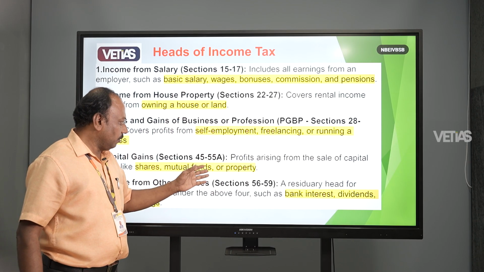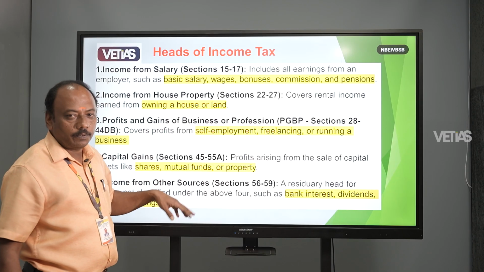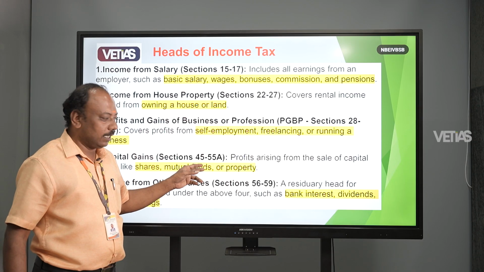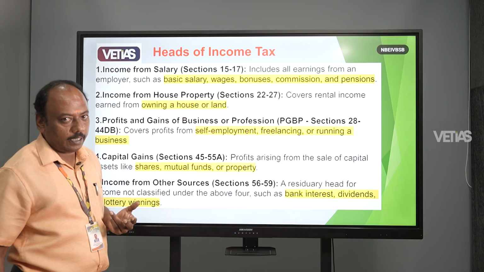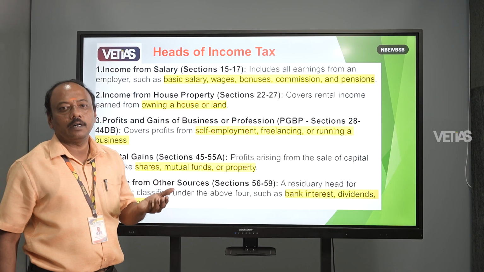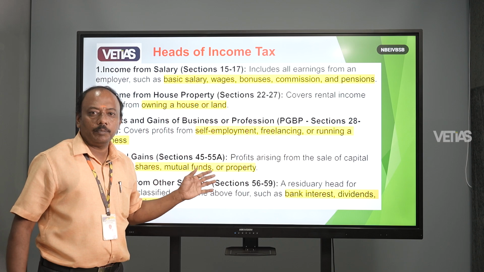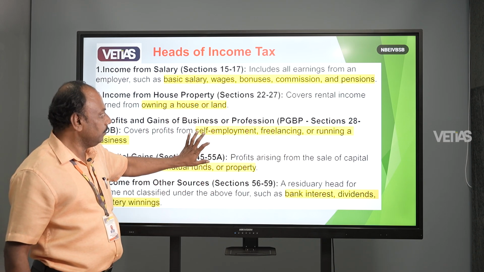Apart from the four points, income from other sources is a different category, so it is not included in the four categories. It covers bank interest, dividend, winnings from lottery or any gambling, and money received as a gift. These amounts come under income from other sources. So these are all the five heads of income.